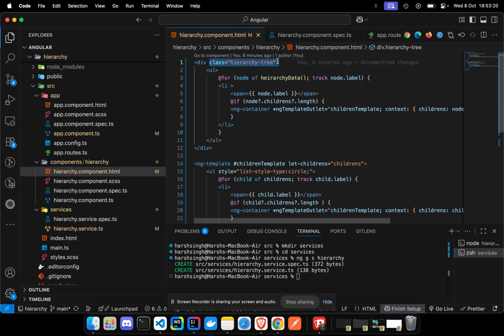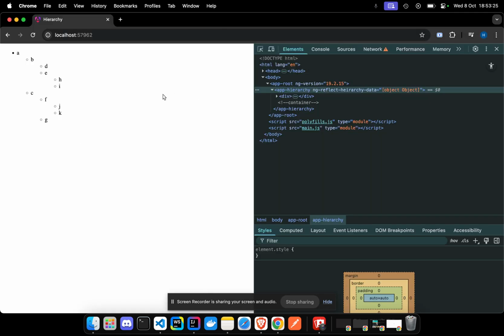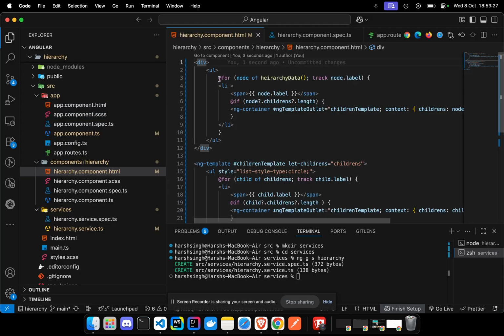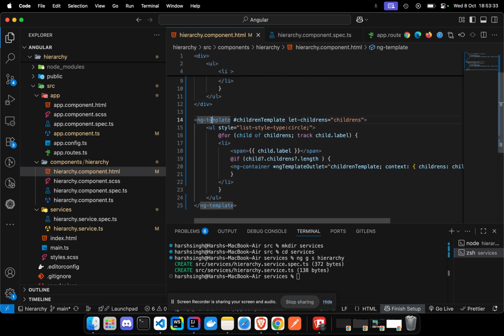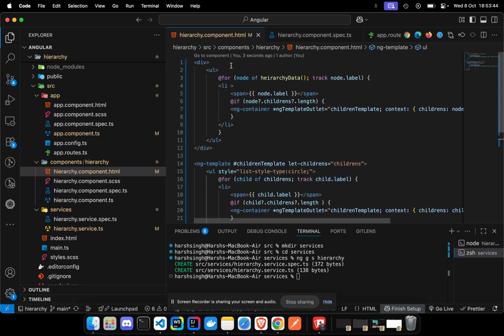The instruction clearly says we have to use ul and li, so this is how I have to print. The other way, what I was doing, was directly using ng-template, and that logic doesn't contain ul and so on, just divs and spaces based on which children there are, how many children there are, and what the level is.